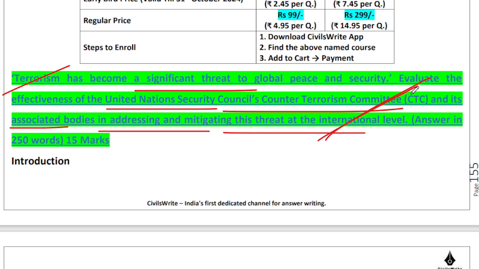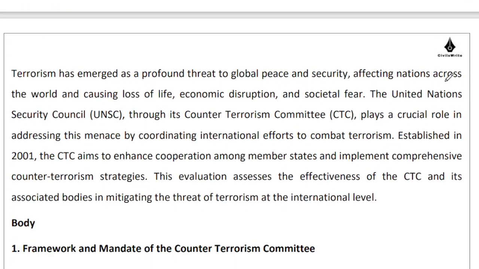So this UNSC CTC is a joke, right? If you see the operations of various extremist groups across the length and breadth of the world, you will understand how ineffective this organization is, right? So yes, terrorism is a profound threat for peace, for security. It is affecting every part of the world in terms of loss of life, economic disruption, and societal fear.